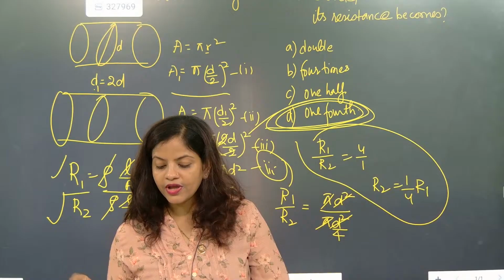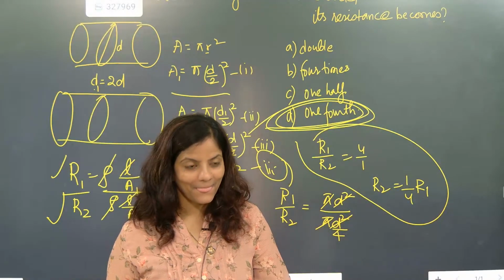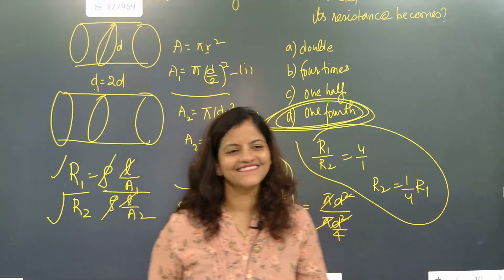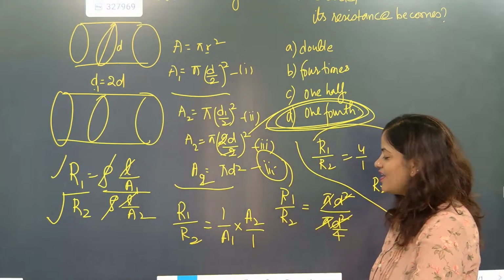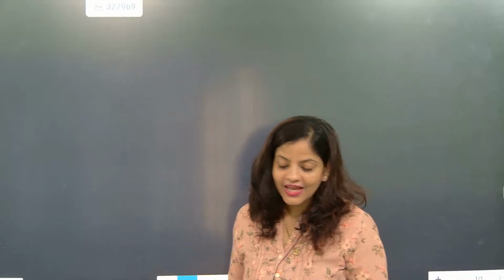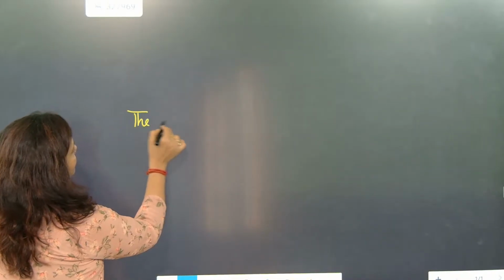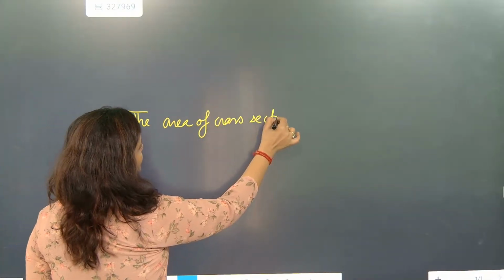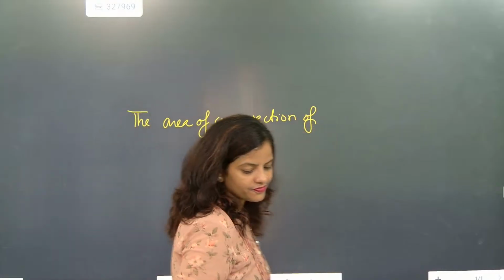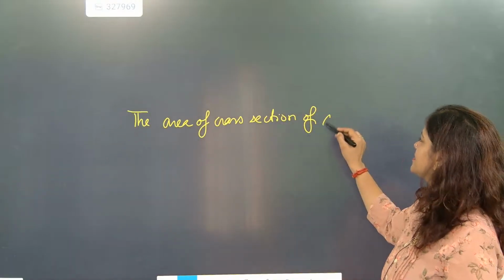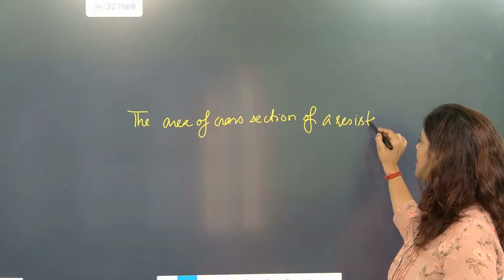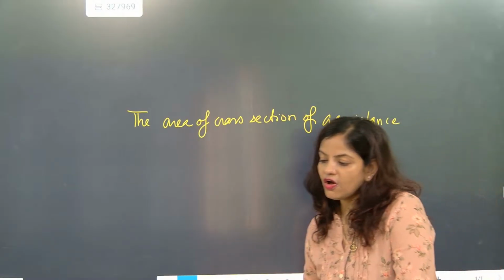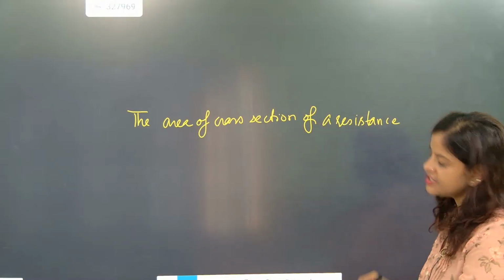Okay. Before going, can I ask one more question? Are you all ready for one last question? The question is very simple. The area of cross section of a resistance is halved.